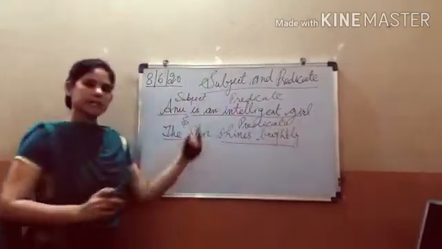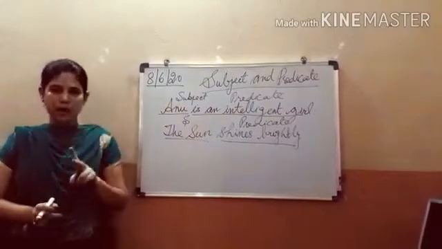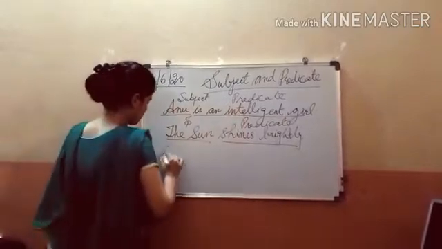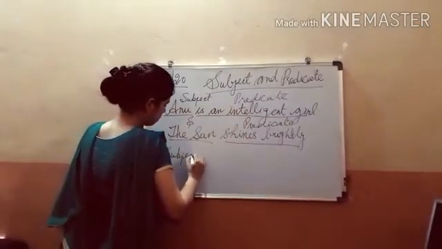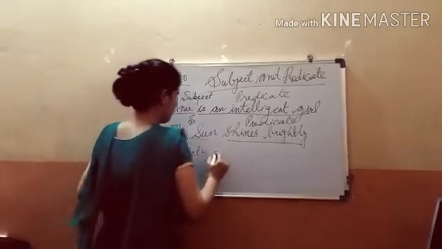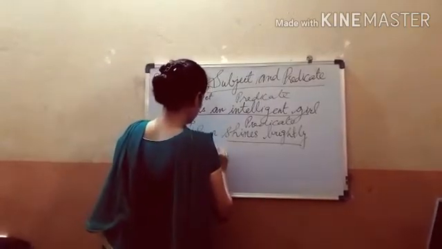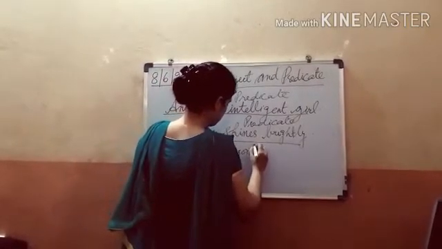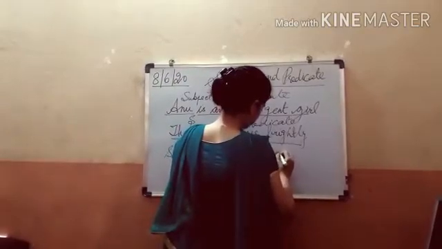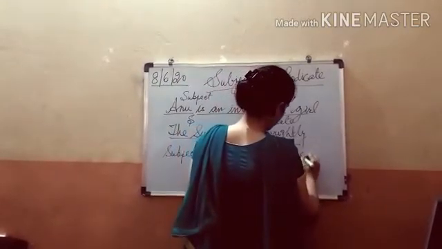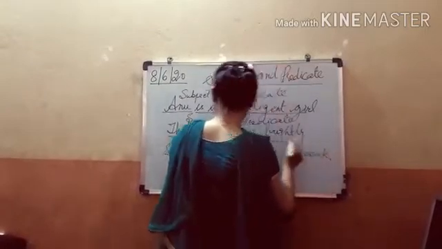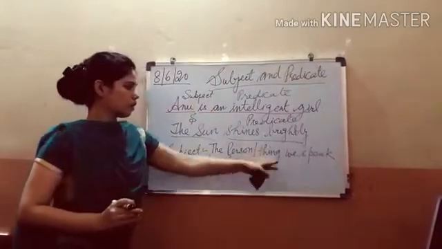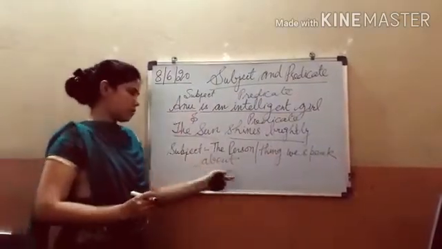Meaning to say, every sentence is divided into two parts, that is subject and predicate. So how can you define subject? We can define subject as the person or the thing we speak about. The person or thing we speak about here becomes the subject.